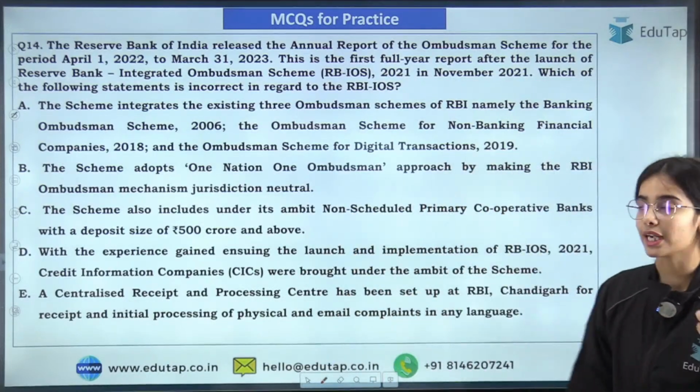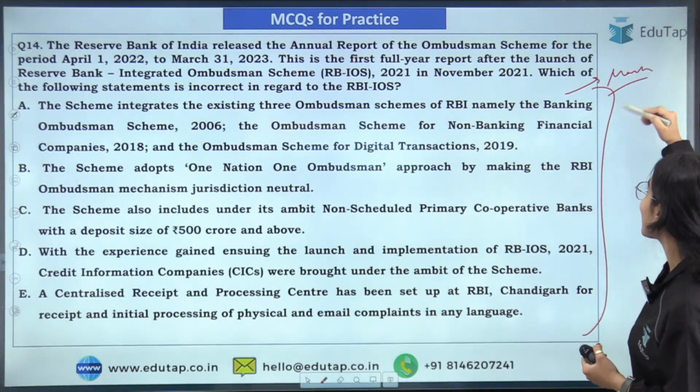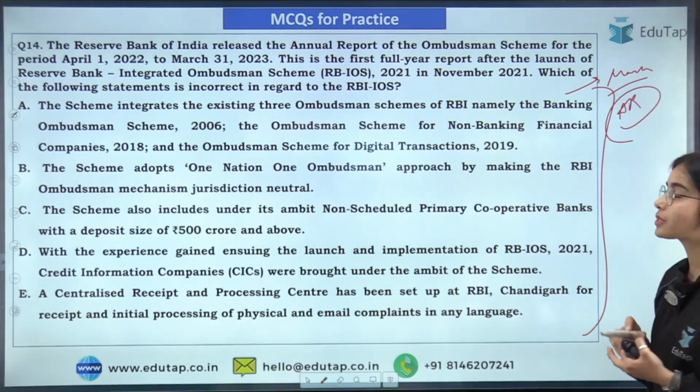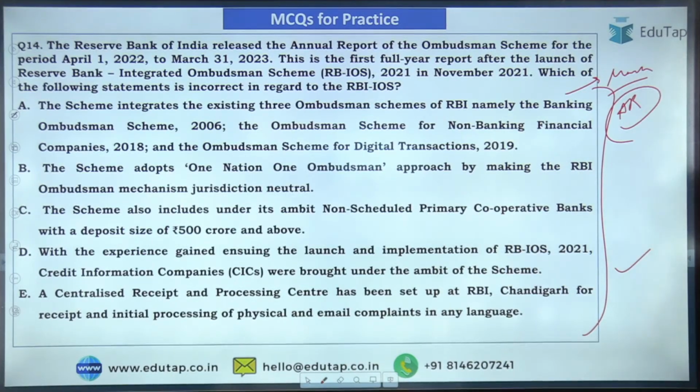Now try to give the right answer to this question. So recently, in March 2024, the annual report of the Ombudsman scheme was released. First of all, try to answer this question: do you know about the Ombudsman scheme or not? The Integrated Ombudsman Scheme that has been released. Are you aware of this scheme?